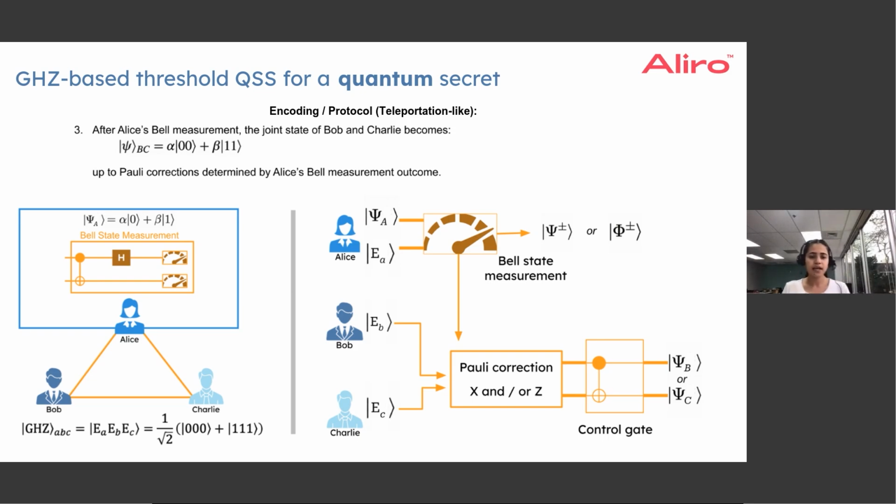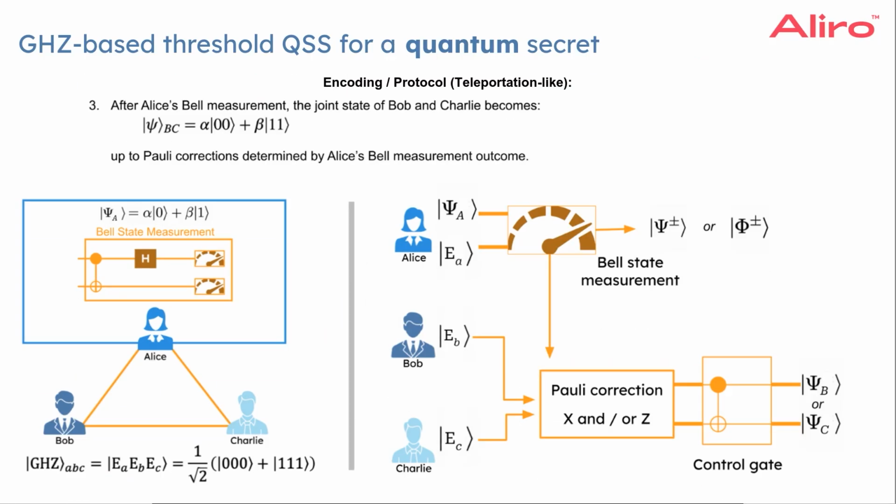She's going to communicate that to Bob and Charlie, and Bob and Charlie will first have to perform Pauli correction operations based on the Bell state that Alice measured, but subsequently they also have to perform a controlled gate that will allow for either one of their photons to take the same quantum state that Alice wanted to share with them. And we'll call that psi B or psi C here, but essentially it's the same alpha 0, beta 1 that's reconstructed. And how does this happen?